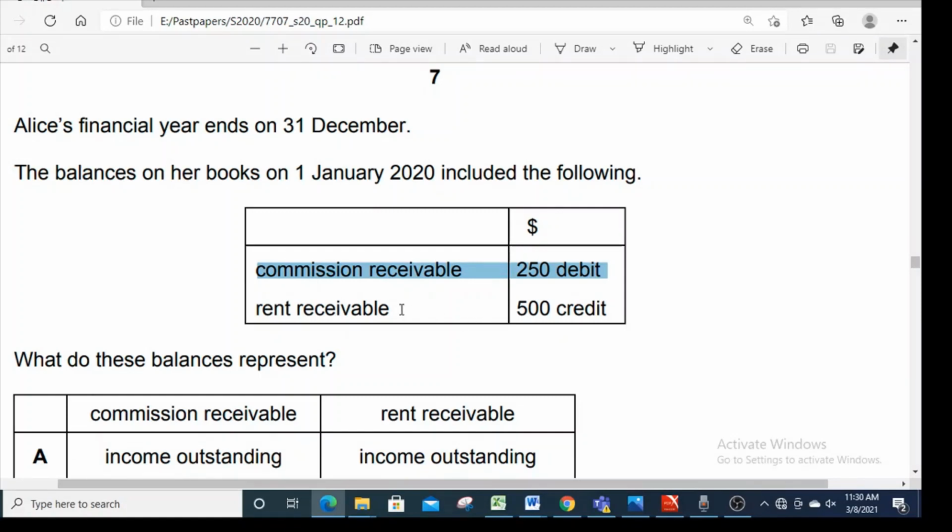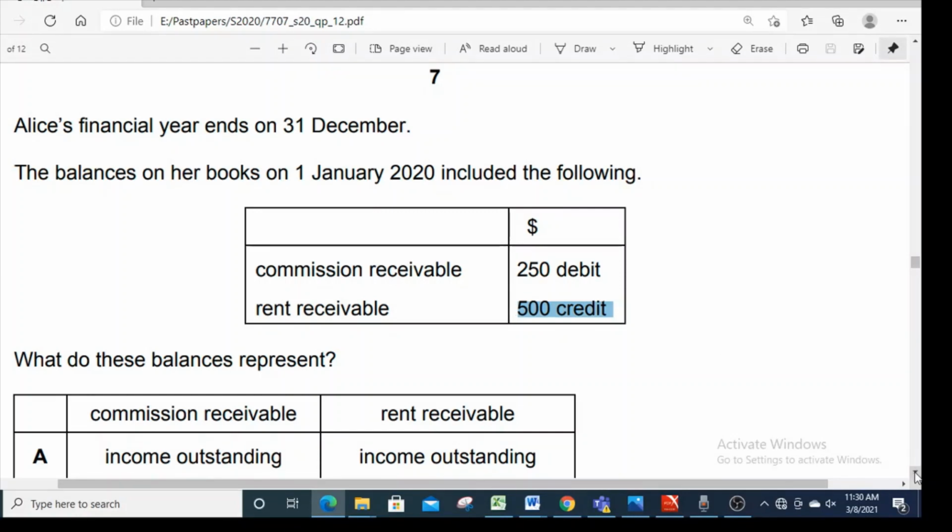Whereas if people have paid the business in advance, it's a liability on the business, which means it's a credit balance. Rent receivable is an income, and here it is showing 500 credit. It means that it's a liability. We have just discussed that an income will be a liability only if people have paid it in advance to the business. So here, commission receivable is accrued, outstanding, and rent receivable is paid in advance.